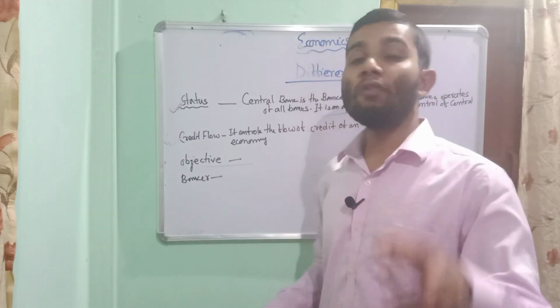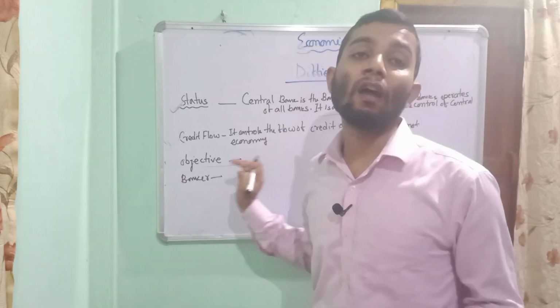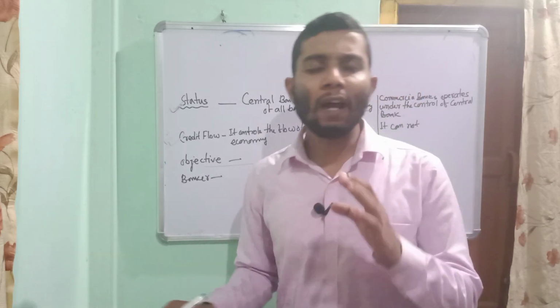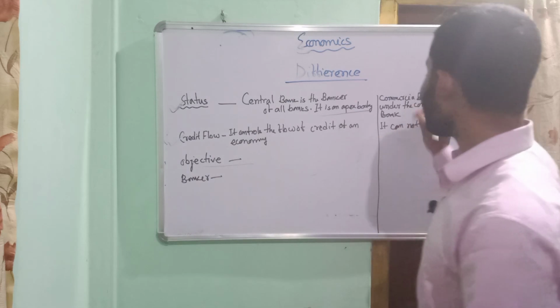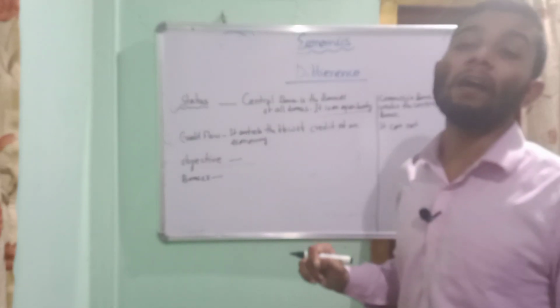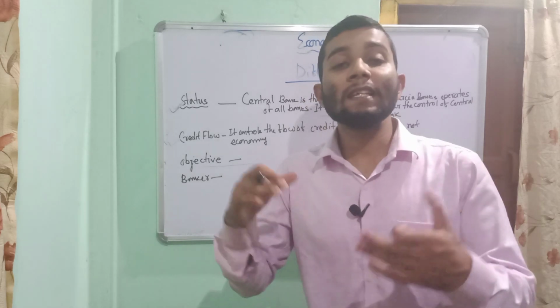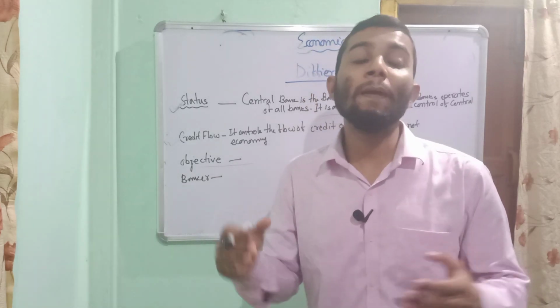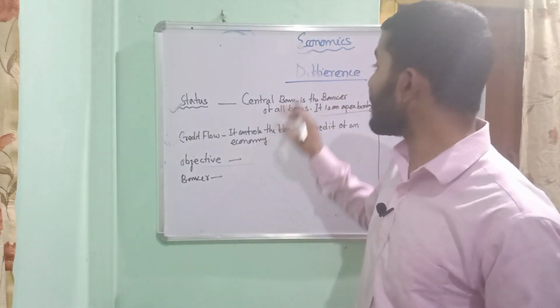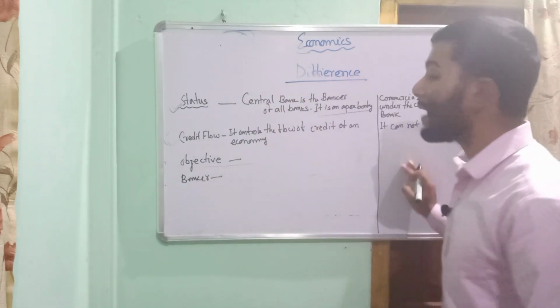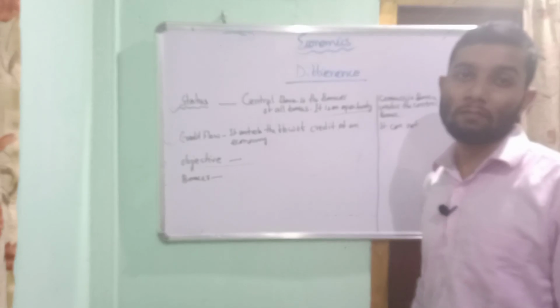Dear student, as you know, the central bank is the banker of the banks. On the other hand, the commercial bank is the banker of the public. The commercial bank is the bank for the general public, for the general people. The central bank is the bank for the commercial banks. And the commercial bank is the bank for the common people.